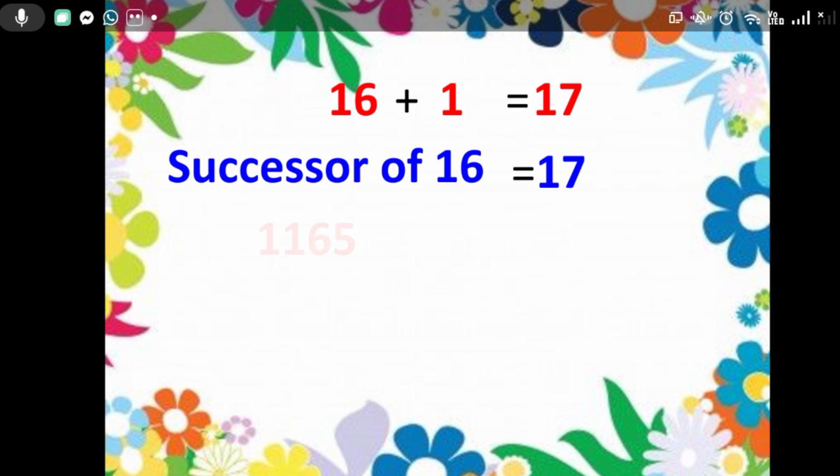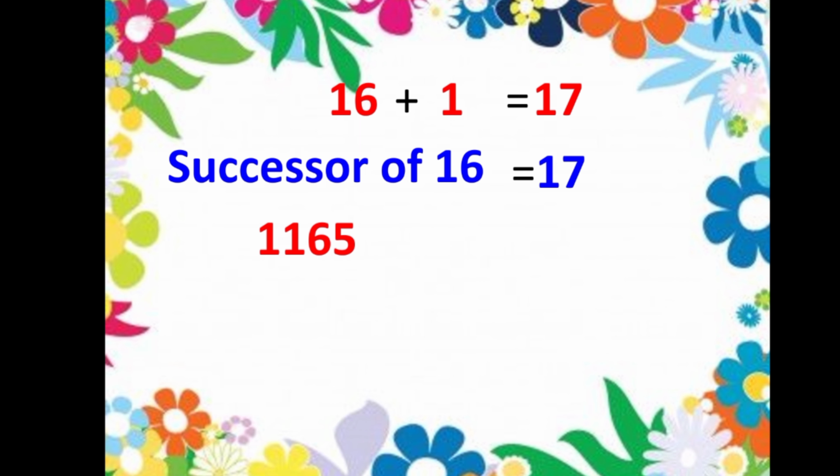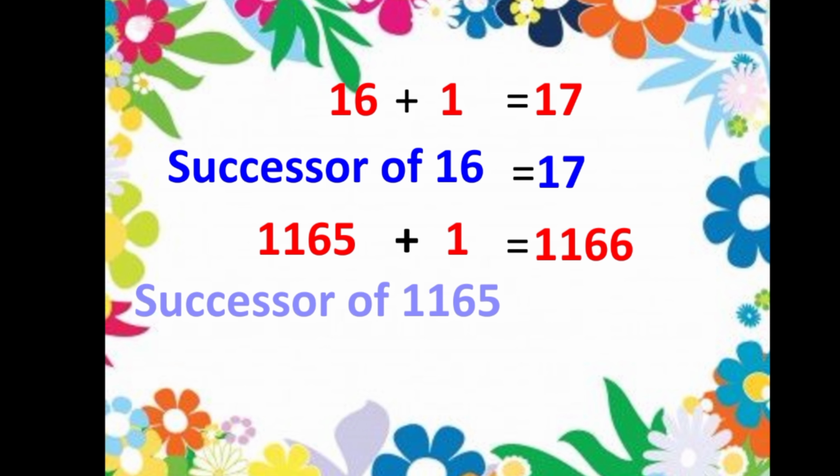Okay. Now take this number, say 1165. If I add 1 to this number, what do I get? I will get the next number, that is 1166. That is the number after 1165 is 1166, isn't it? So what is the new term we are using here? The successor. Successor of 1165 is 1166.